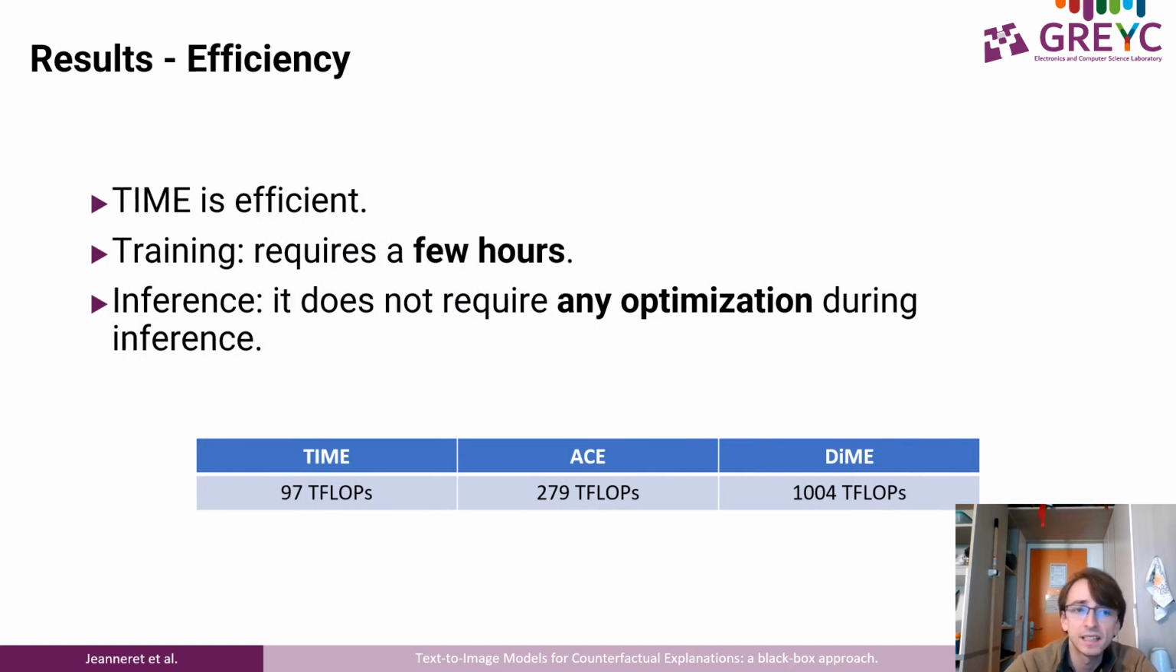And finally, TIME is an efficient method for training and inference. Training-wise, all state-of-the-art methods require training from scratch or fine-tuning a generative architecture, which is very costly. In contrast, we train a simple textual token. Inference-wise, it does not require any optimization, thus reducing the computational burden. For example, TIME takes about 100 teraflops to compute a single counterfactual, while DiME takes about 279 teraflops.